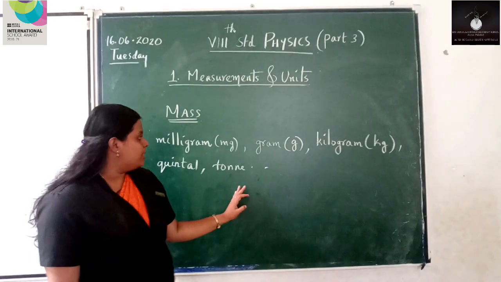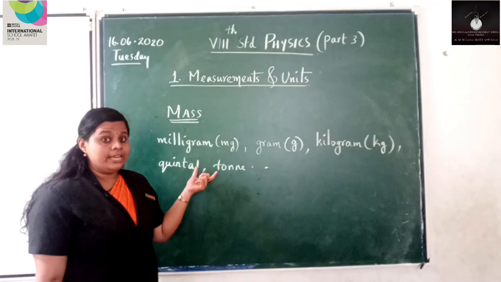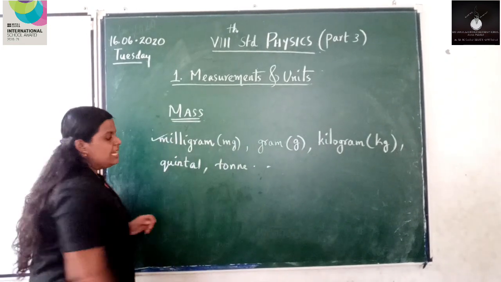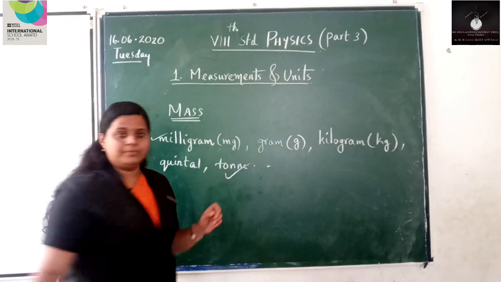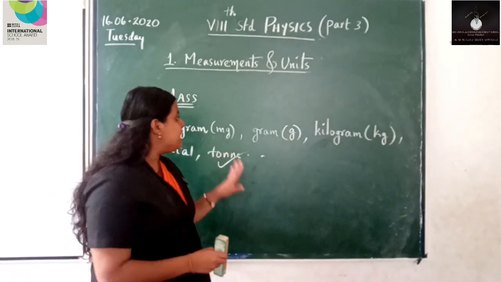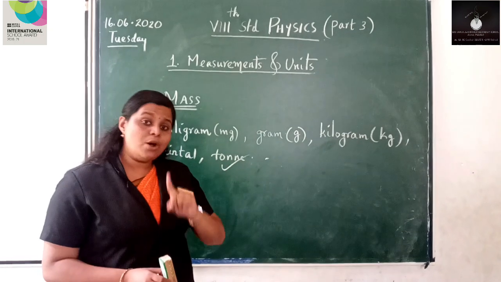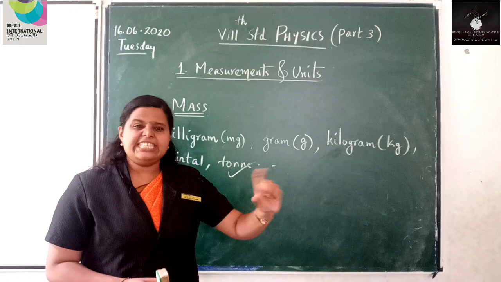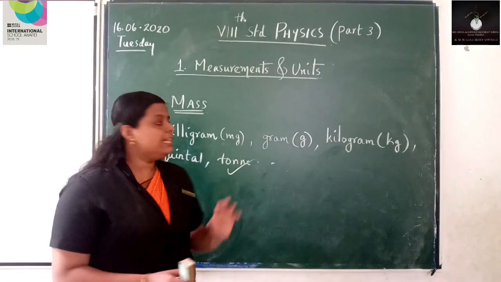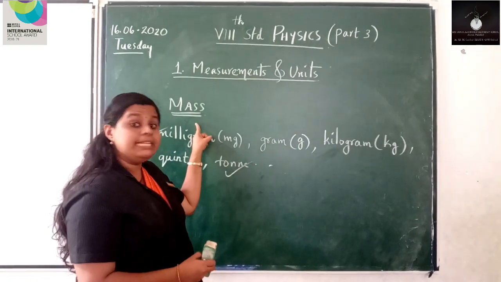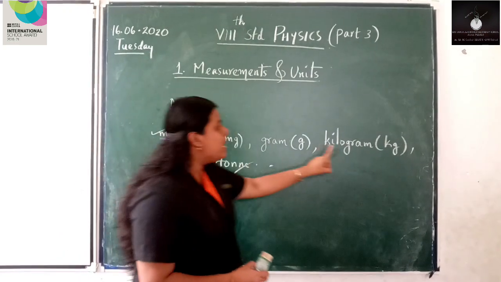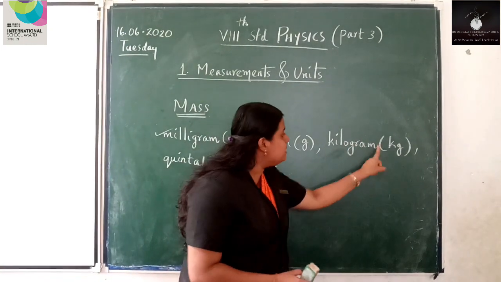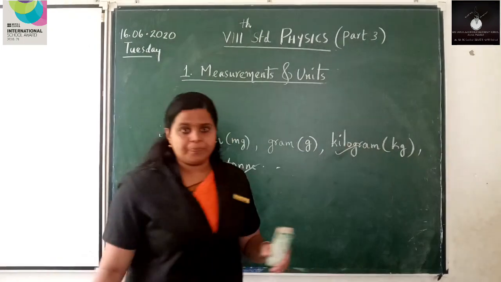So let me ask you a question. Which is the smallest unit among these? Milligram. Which is the biggest unit? Ton. So what about the basic unit of mass? In the case of length, the basic unit is meter, whose symbol is small letter m. Like that, in the case of mass, its basic unit is kilogram. What is the basic unit of mass? Kilogram, and it is represented by kg.